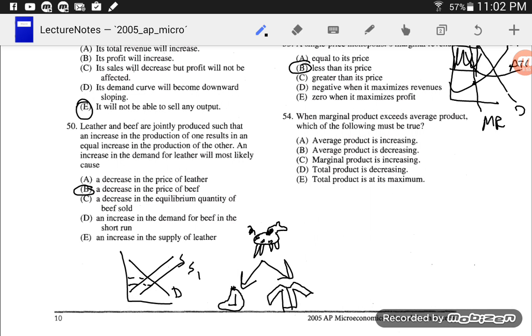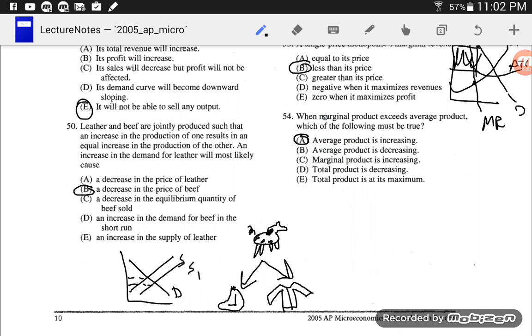Well, marginal product meaning how much more I get, the marginal being the next one, so the marginal product being like how much I get for one more worker. If the additional amount that I get is greater than what the current average is, then that is going to definitely pull the average up, right?